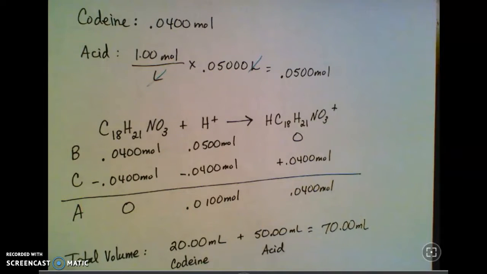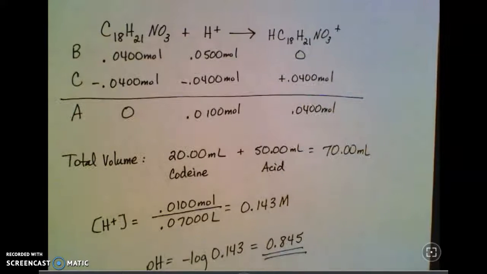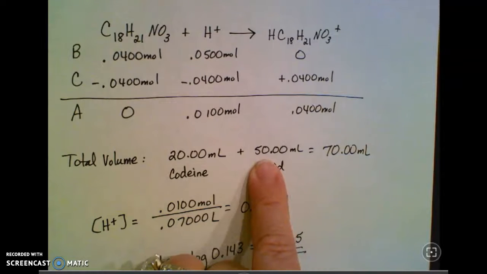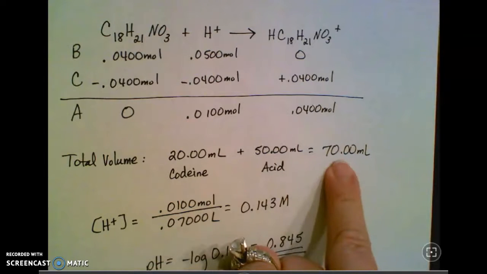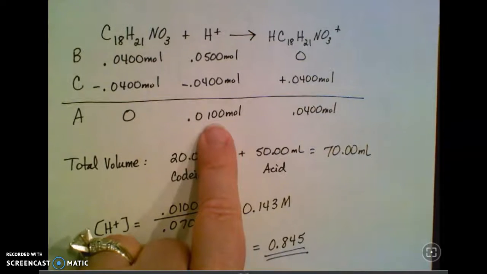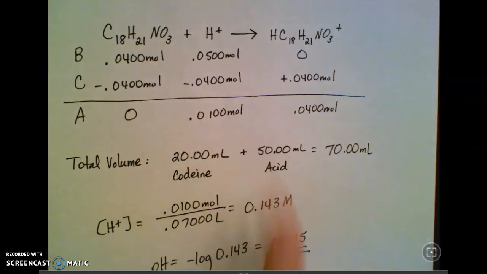So again, with this, you have to think about the total volume. I have 20 milliliters of codeine, 50 milliliters of the acid solution. So the total volume now is 70 milliliters. From my BCA chart, I've got 0.0100 moles of the acid in 0.07000 liters.